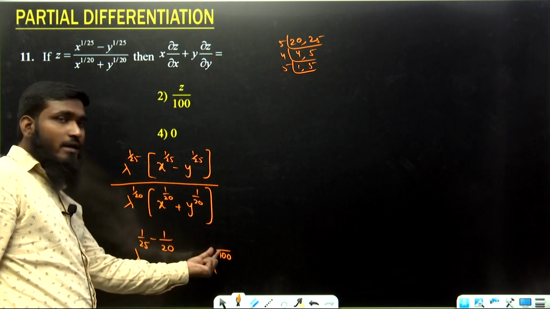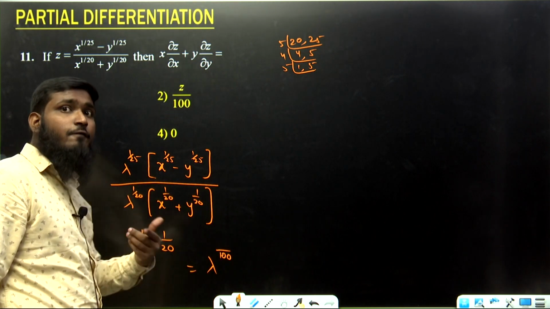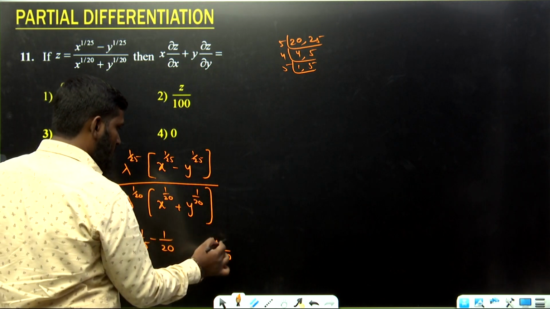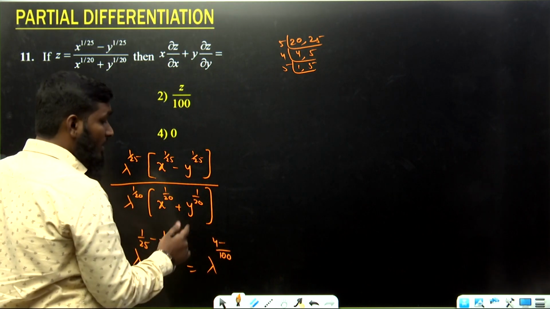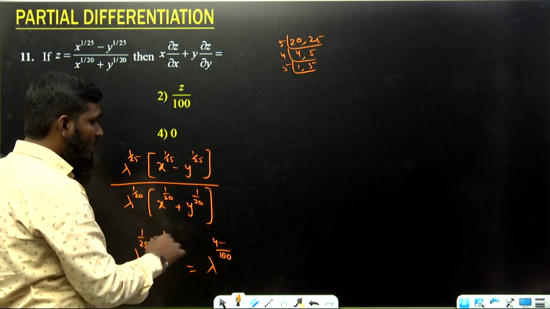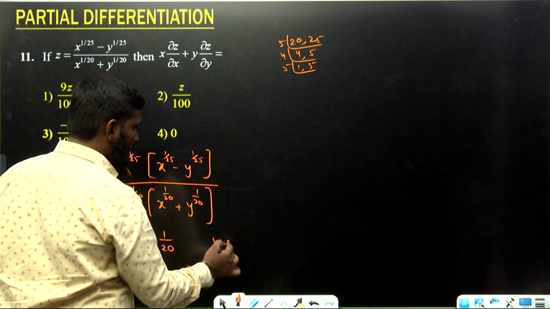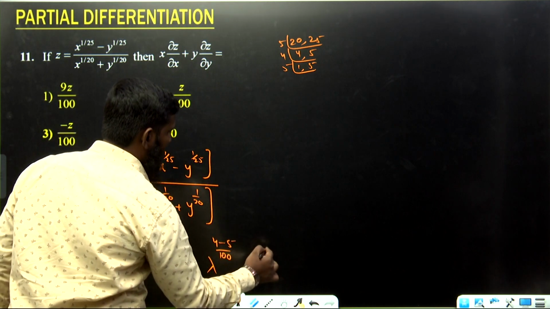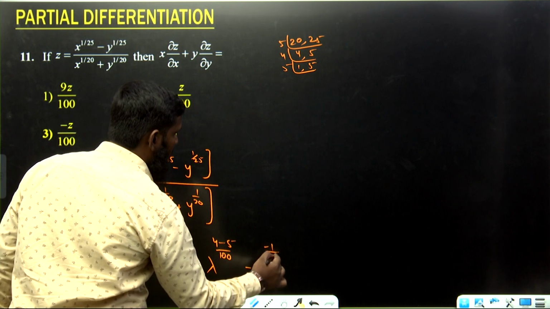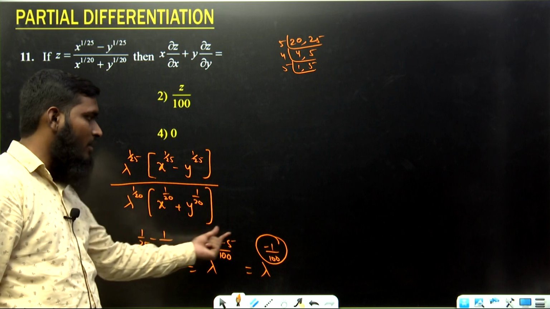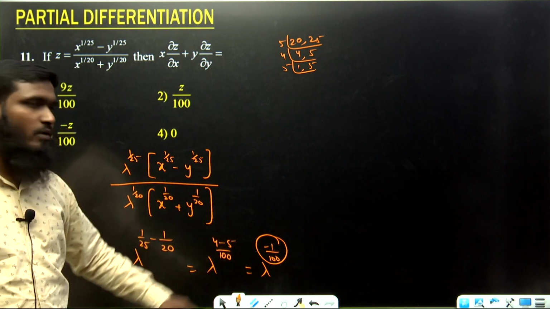Now 25 into 4 is 100, so 4 1s are 4. Next minus, now 20 into 5 is 100, so 5 1s are 5, it will be minus 5. So we get lambda power 4 minus 5, which becomes minus 1 by 100. I think you know this simplification, simple LCM part we are doing over here, we will get the answer as minus 1 by 100.